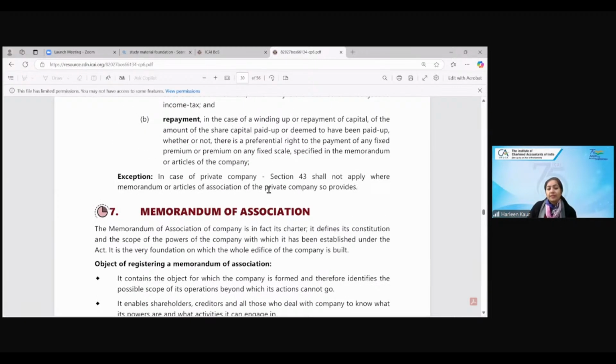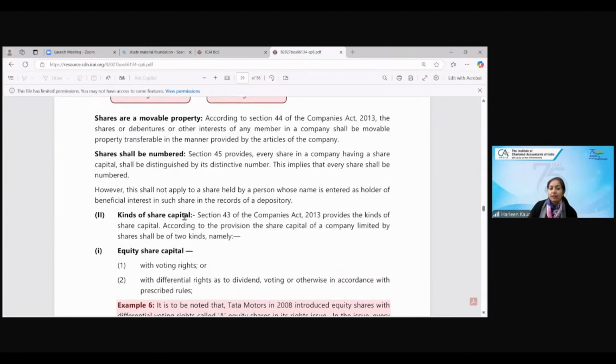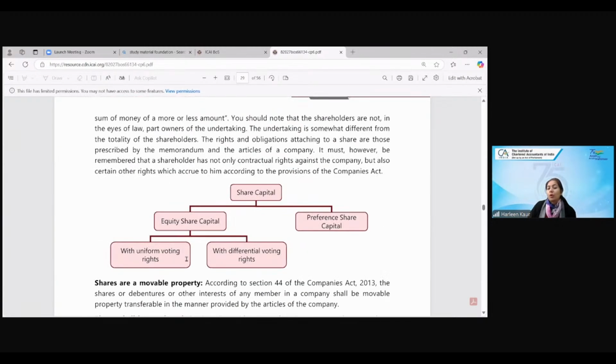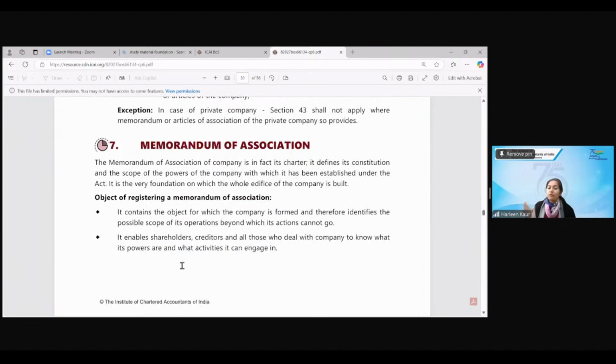It says in case of a private company, Section 43 will not apply where the memorandum and articles of the private company so provide. So they have straight away given you the exceptions. Section 43 is about preference share capital and equity share capital. It says they will not be applicable if your memorandum and articles are saying something else, then you have to follow that particular thing.